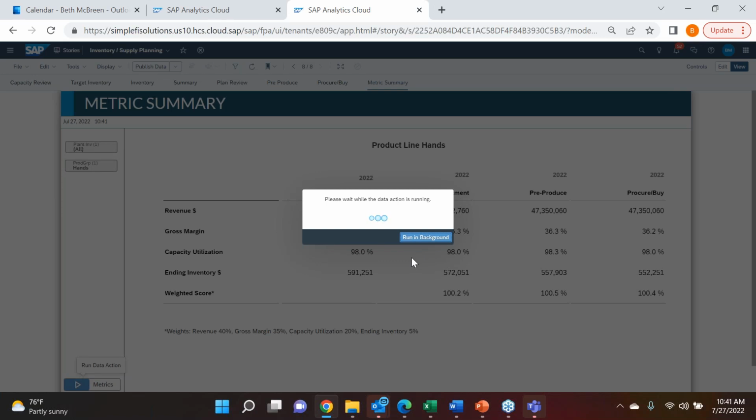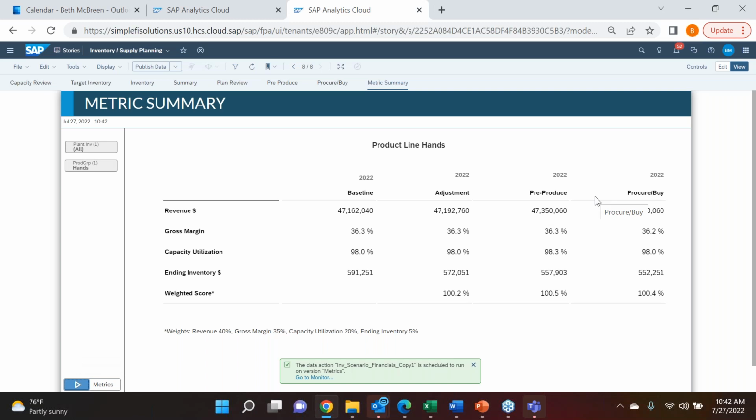And basically what this does is it aligns and takes a look at my baseline, which comes over from my demand, and any adjustments that are made, it will apply. Then it looks at any other scenarios that I'm assuming to look at, right? So whether I'm pre-producing, procure, or buy. Just go ahead and run this in the background. And then what we see here is that we can take a look at our different metrics, and from here, try to analyze and determine what's going to be the best option for me.